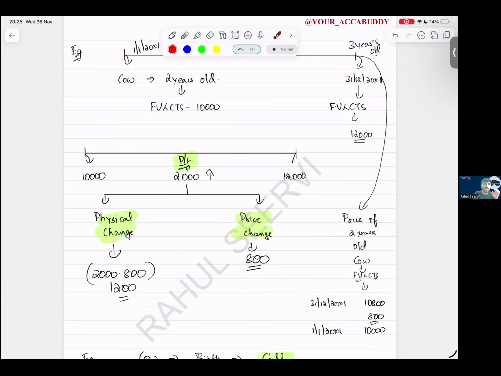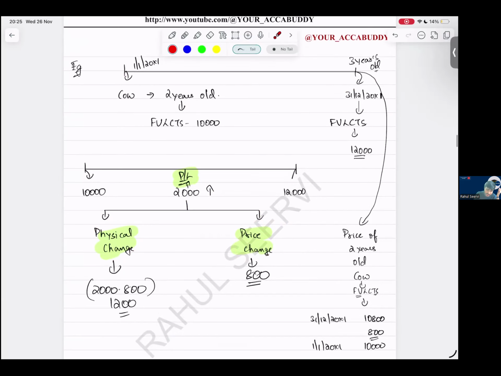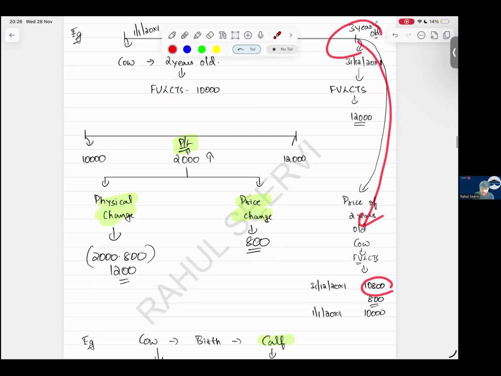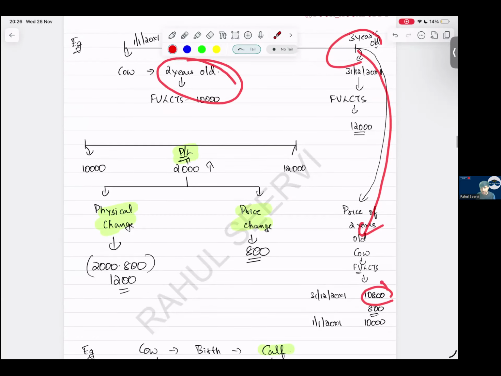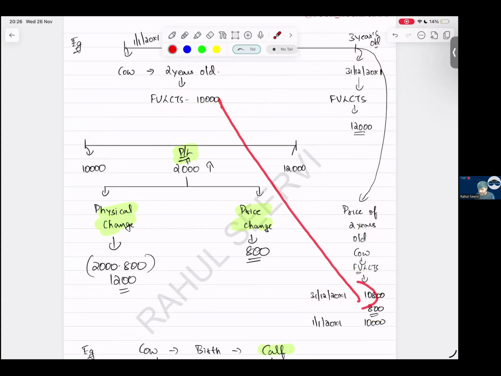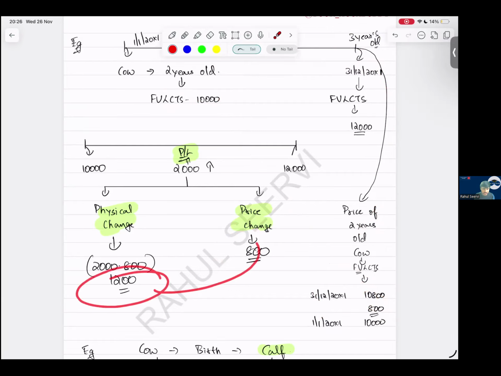But in the disclosure notes, we have to separate it and show it. This 2,000 is because of two reasons: physical change and price change. Sir, how will we get to know the change regarding price? This cow was 2 years old, so at the end I will calculate the fair value of a 2-year-old cow. Say on this date the fair value of a 2-year-old cow is 10,800. Both are 2 years old, so the difference of 800 is the price change, and the difference of 1,200 is the physical change.